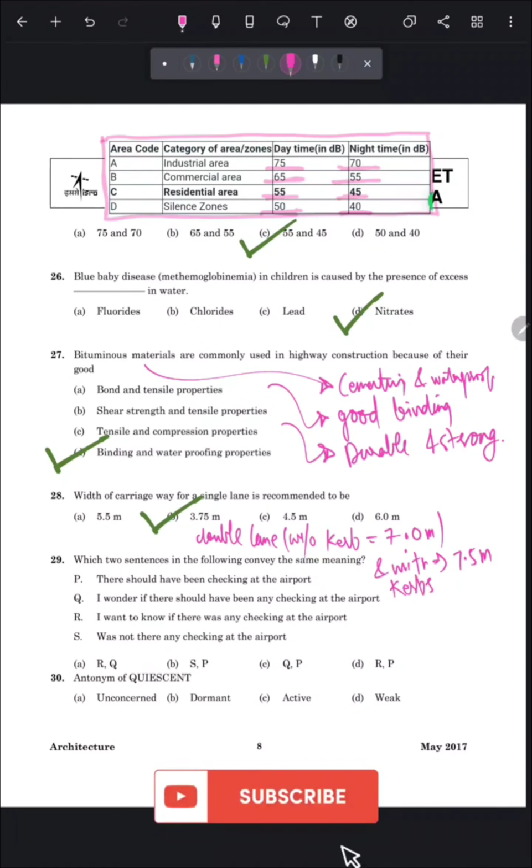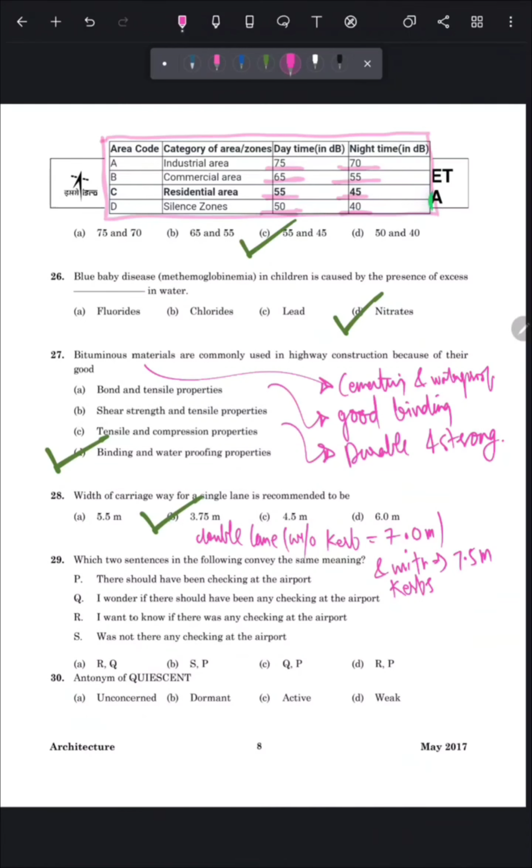Question number 29 is, which two sentences in the following convey the same meaning? So P is, there should have been checking at the airport. Q statement is, I wonder if there should have been any checking at the airport. R is, I want to know if there was any checking at the airport. Last statement is, was not there any checking at the airport? So here in this question, statements Q and R convey the same meaning. So the correct answer is option number A, R and Q.